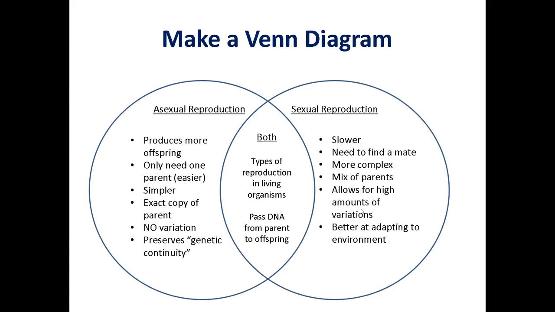For the sexual reproduction, okay, slower production of offspring, need to find a mate. Okay, so you cannot reproduce if you don't have a mate. Okay, more complex, mix of parents. Okay, allows for high amounts of variation or diversity. Okay, and better at adapting to environment.